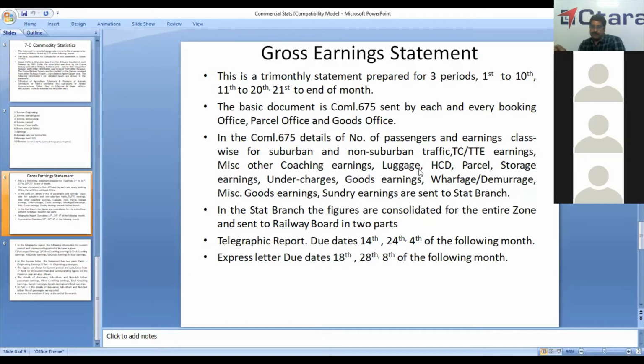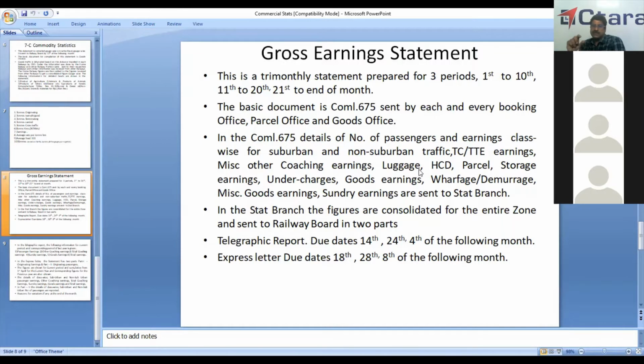Then they will send the details of miscellaneous other coaching earnings. Miscellaneous other coaching includes platform tickets, earning from platform tickets and the clerkage. Then apart from the parcel office, we will get luggage, HCD, parcel, then storage earnings, that is cloakroom, then under charges. Then from the goods side, we have goods earnings, wharfage and demurrage.